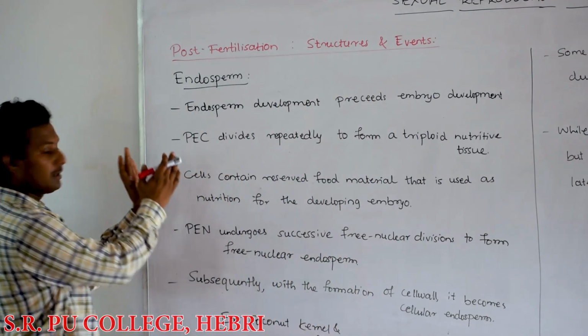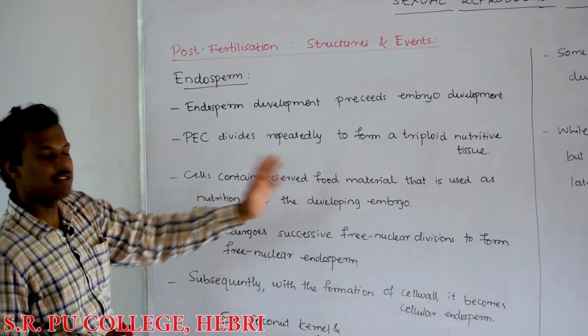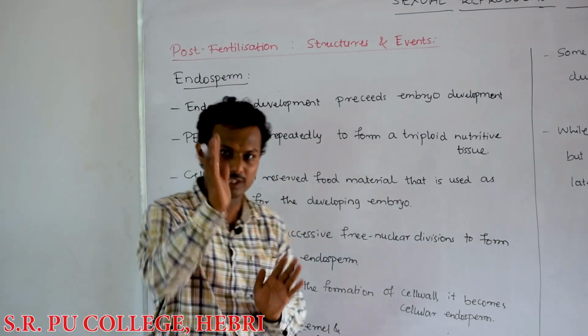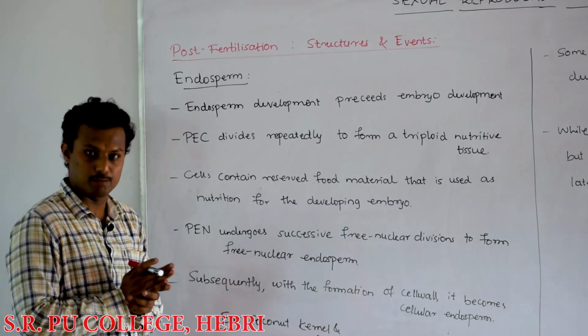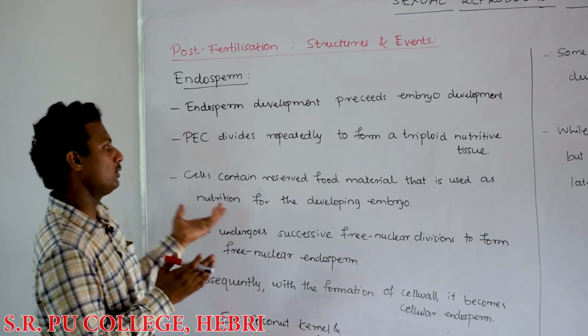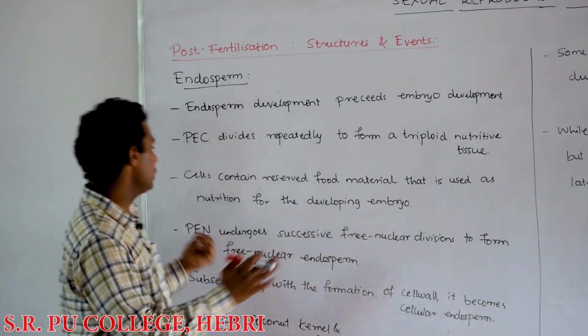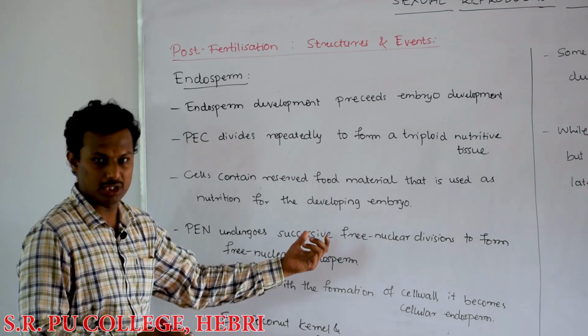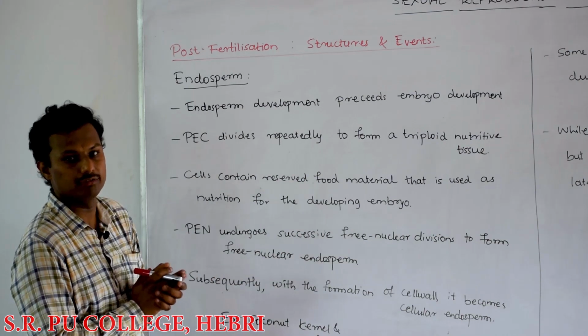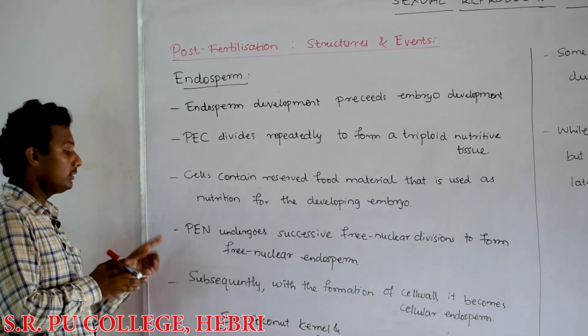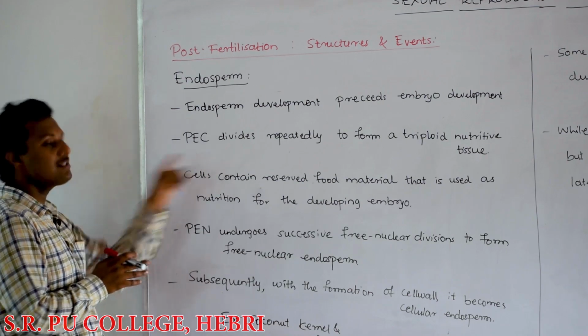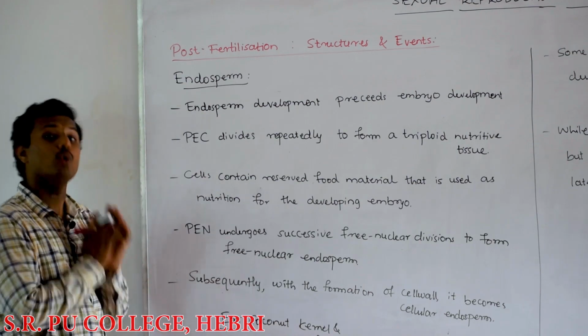The primary endosperm cell divides repeatedly to form the triploid nutritive tissue. That is what is called endosperm. The cells of the endosperm contain a large amount of stored food material, as I told you, which will help as the nutritional source for the development of the embryo. And how does the primary endosperm nucleus divide?